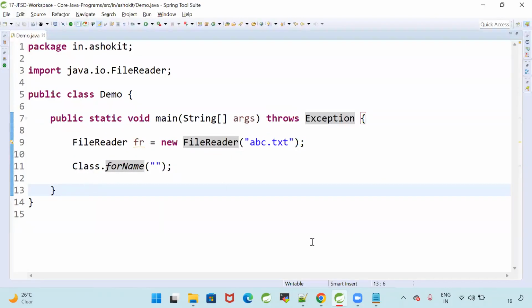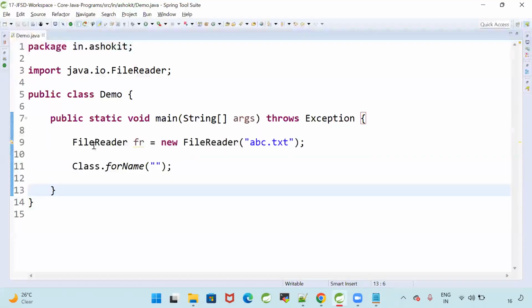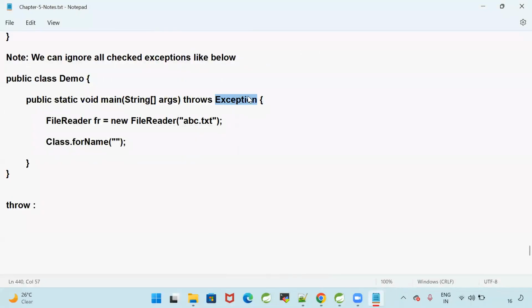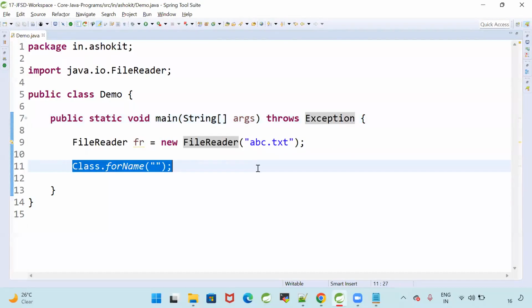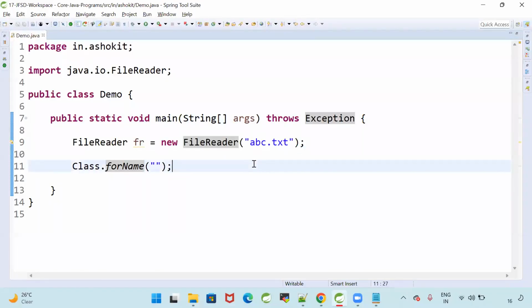All checked exceptions, right? Like this also you can ignore. We can ignore all checked exceptions like below. Instead of giving a particular exception, I'm giving Exception. What is Exception? It is a super class for all the exceptions available in Java. So now you can write anything. ClassNotFoundException will come here. FileNotFoundException will come here. Both are identified at the compile time. I want to ignore both exceptions. That's why I'm going for throws.